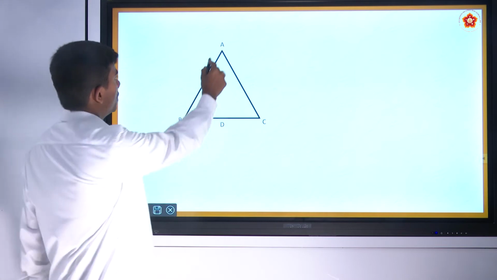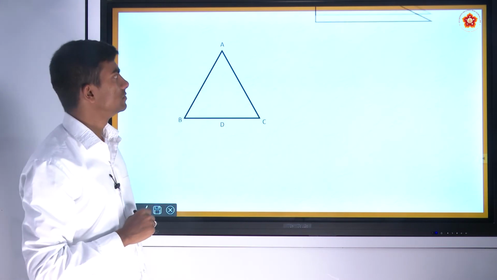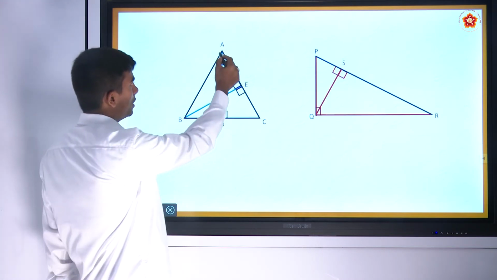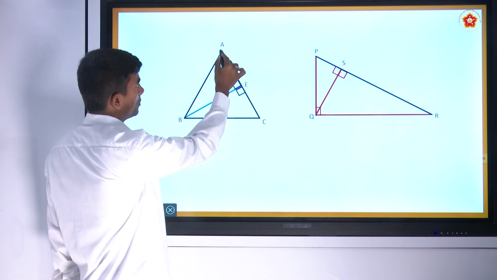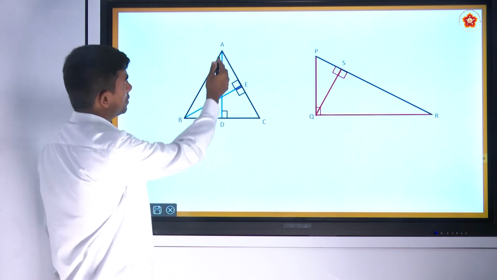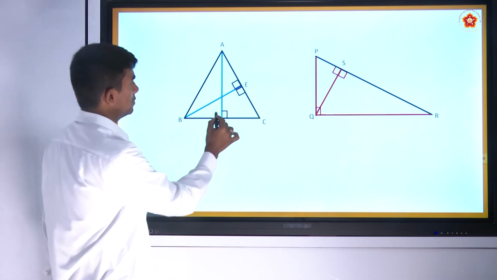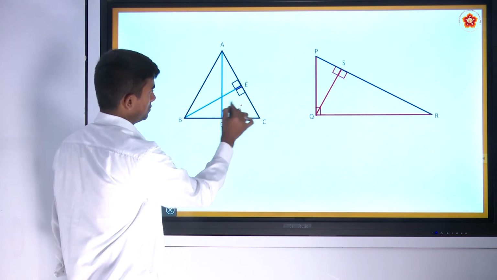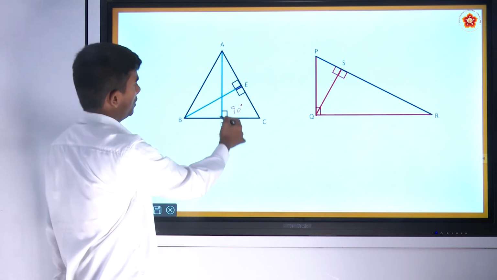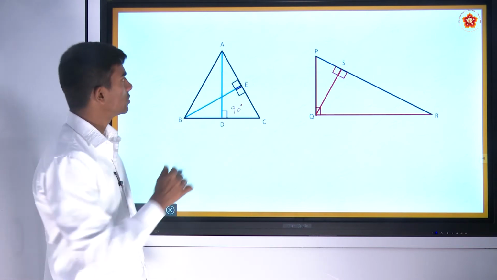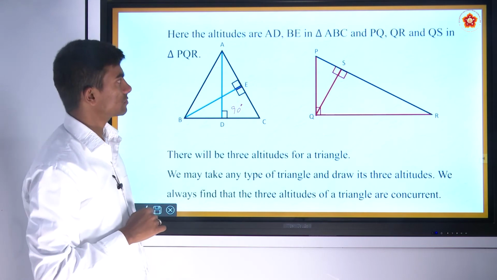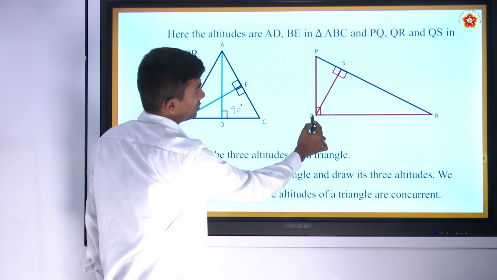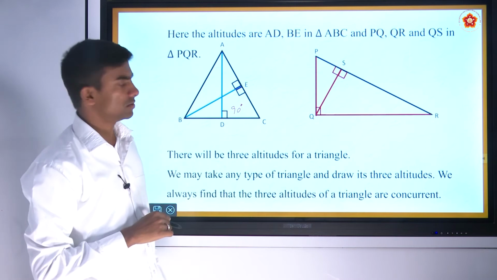So here ABC is the triangle and PQR is the triangle. The line AD, which is drawn from the point A to the point D at 90 degrees. Here AD is the altitude and BE is the altitude for triangle ABC. And in triangle PQR, PQ is the altitude, QR is the altitude and QS is the altitude.